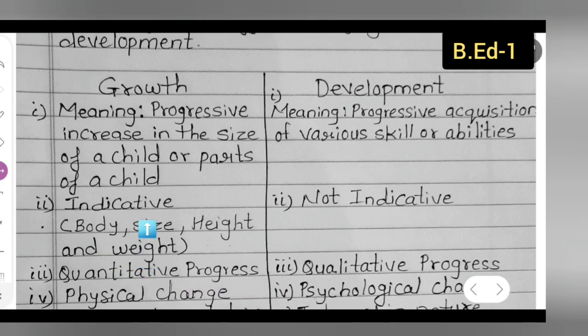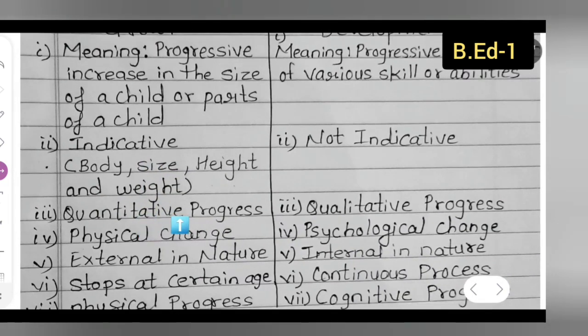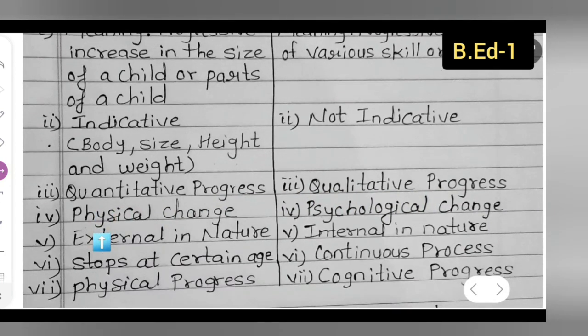Next, third point under growth is quantitative progress, whereas development is a qualitative progress. Fourth point you all can take down, it is a physical change, whereas development is a psychological change. Physical change means body. Psychological change means mind, brain, inside. When you are thinking something, it is known as psychological.